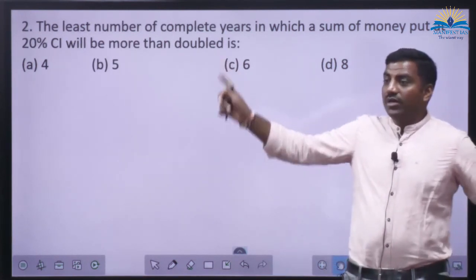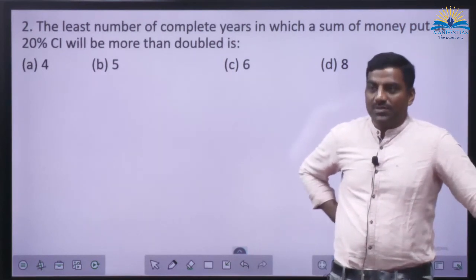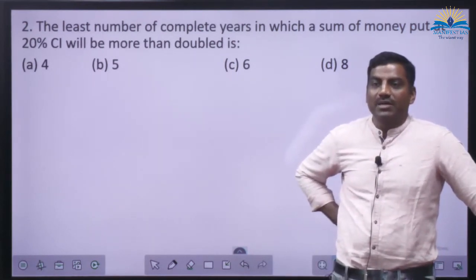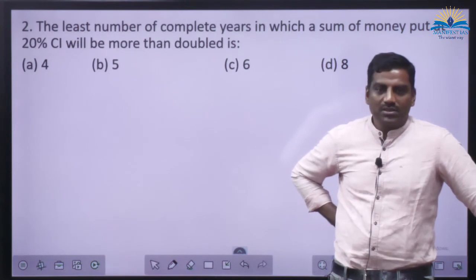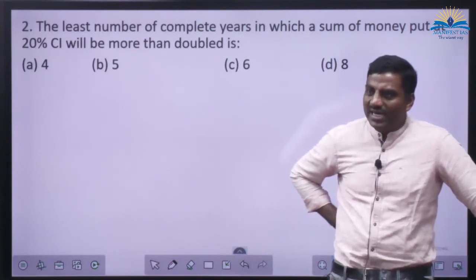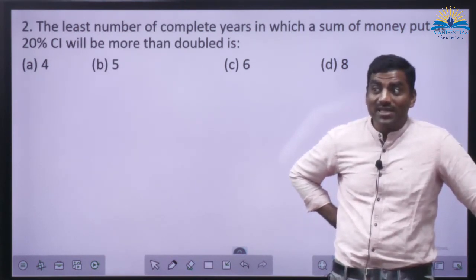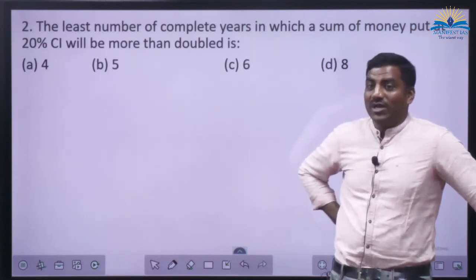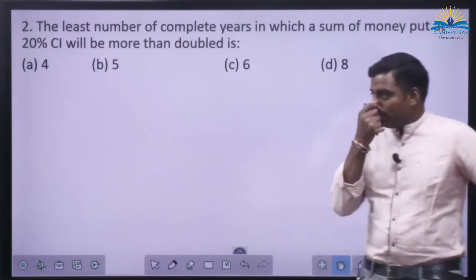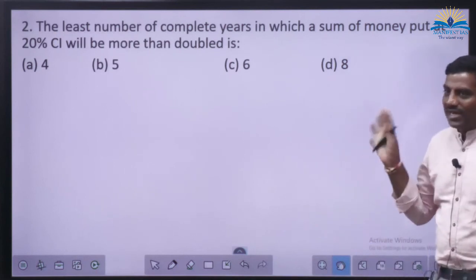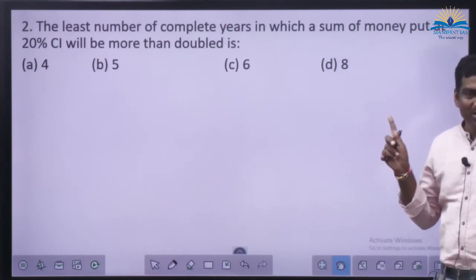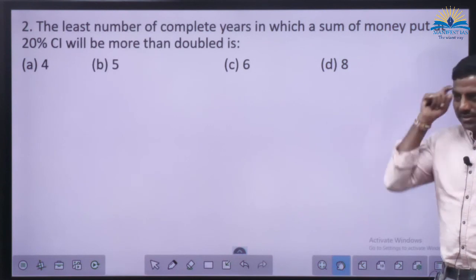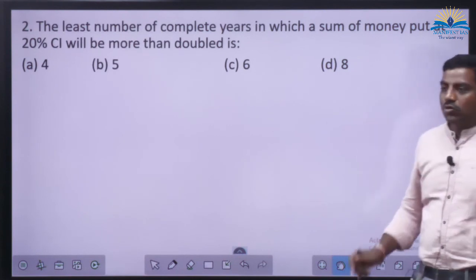See, if it is put at simple interest, how many years would we require to get the money doubled? 5 years. So definitely it is going to be less than that. But how many years less than that, we don't know. In the options, 4 is there, 5 is there. 6 definitely not. 8 definitely not. Because this is compound interest, we are going to get more interest for sure. Okay. So how to do it?